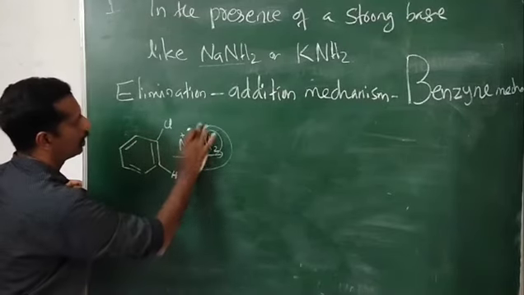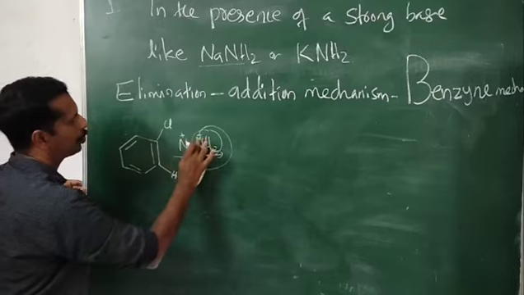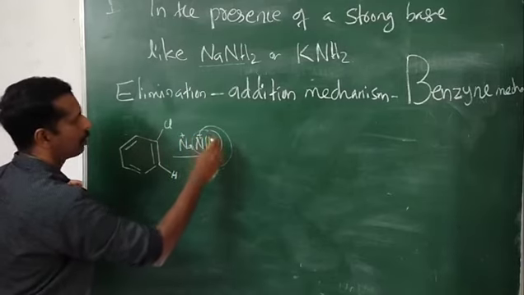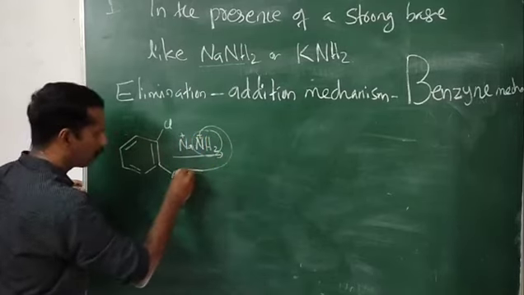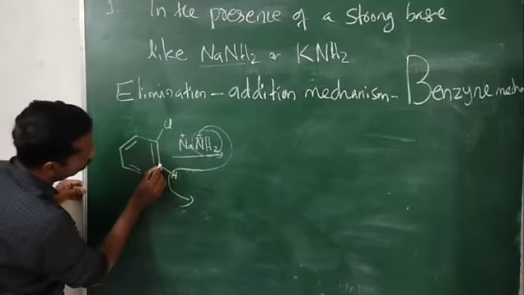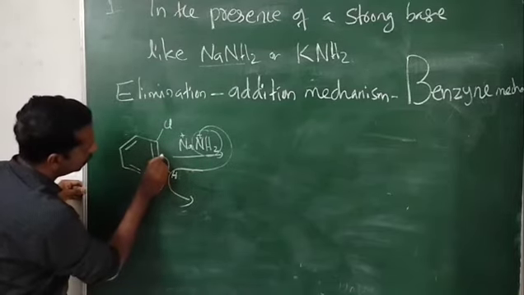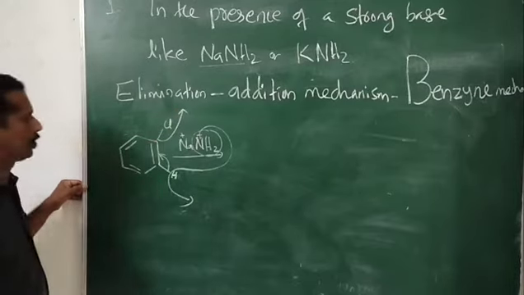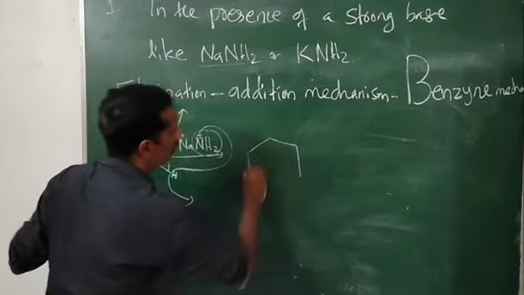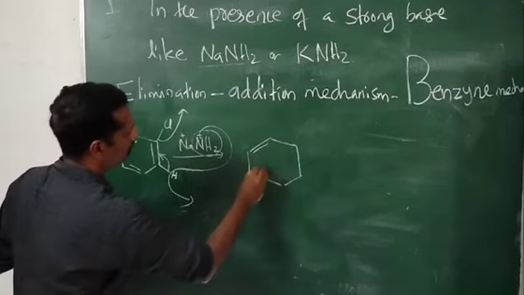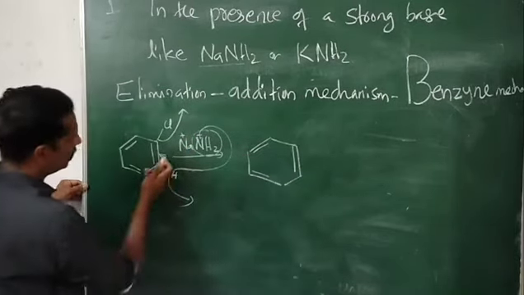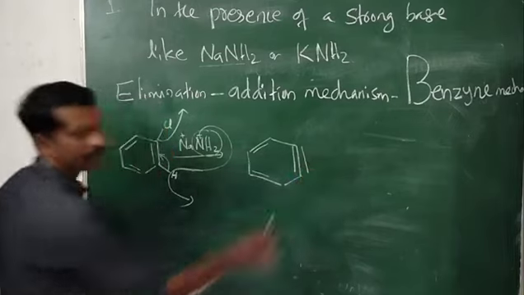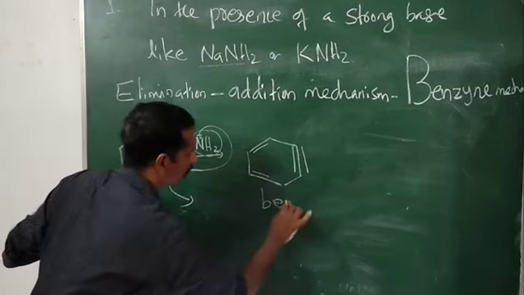This is our nucleophile. NaNH2 means NH2 minus. This nucleophile removes this proton, and what will happen? This bond is shifted to here. Simultaneously, what will be eliminated? Cl minus. So we get an intermediate structure like this, and one more bond is forming here.